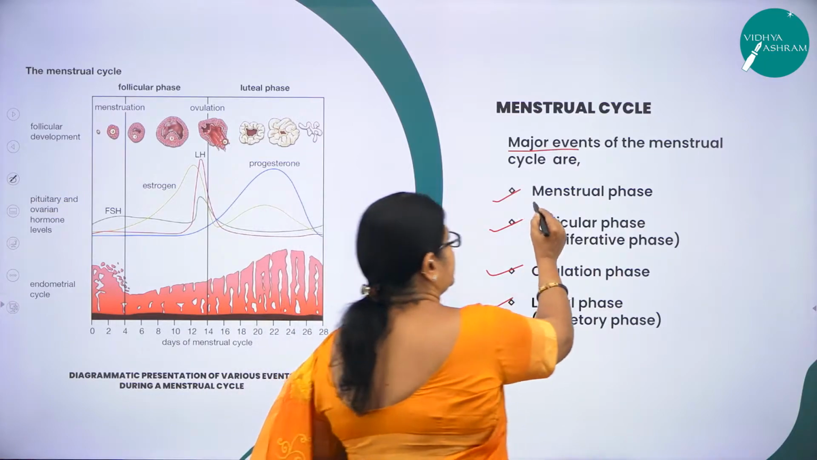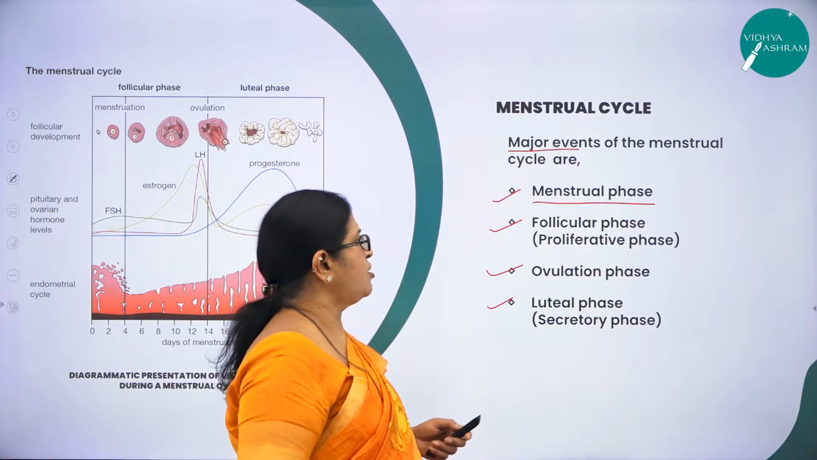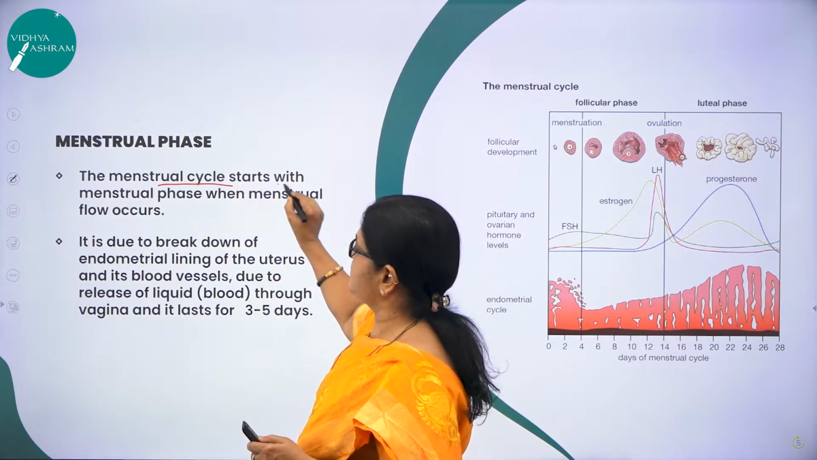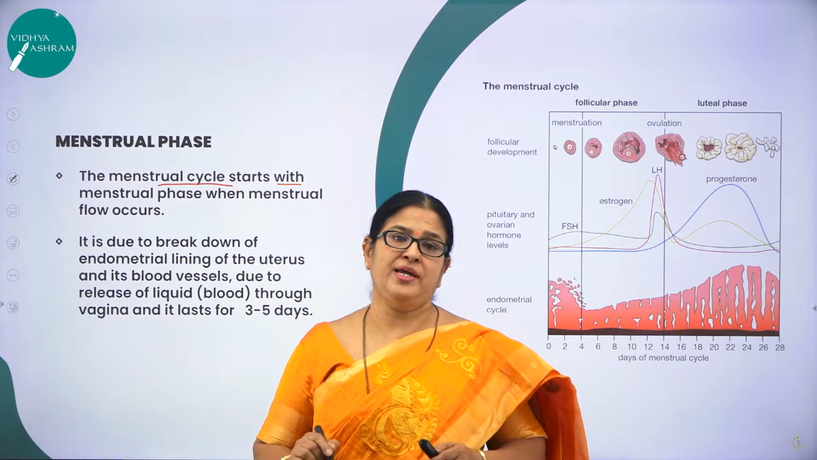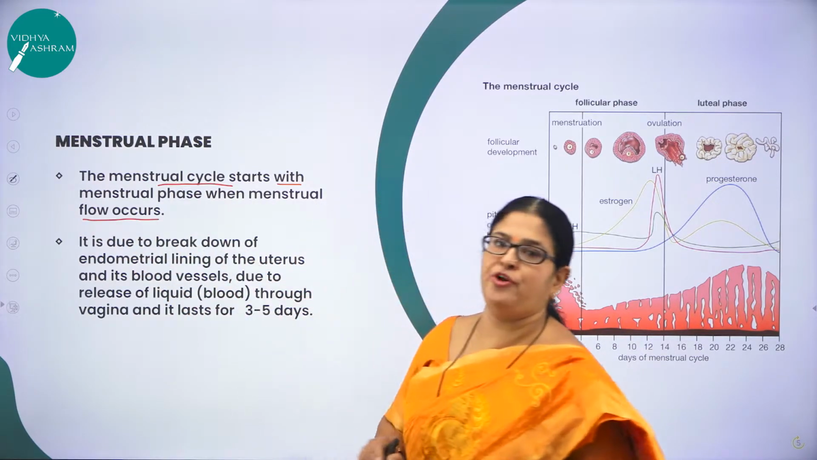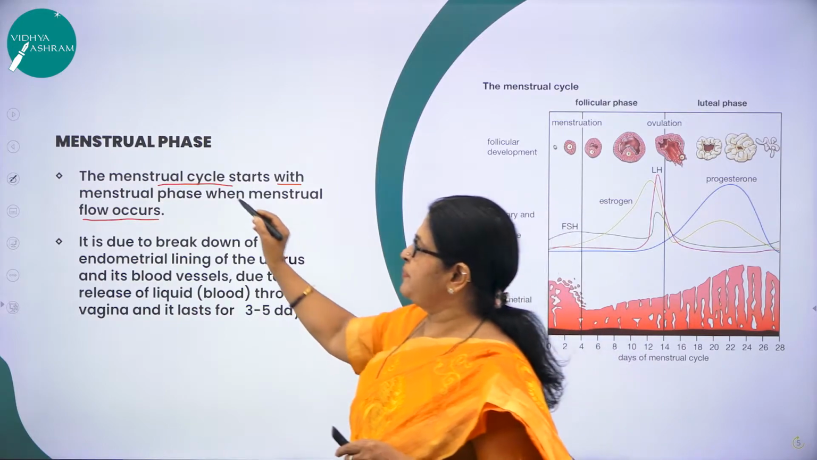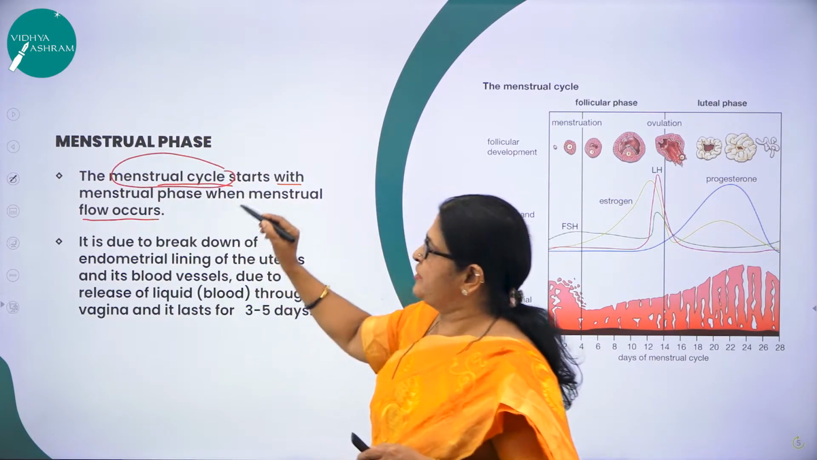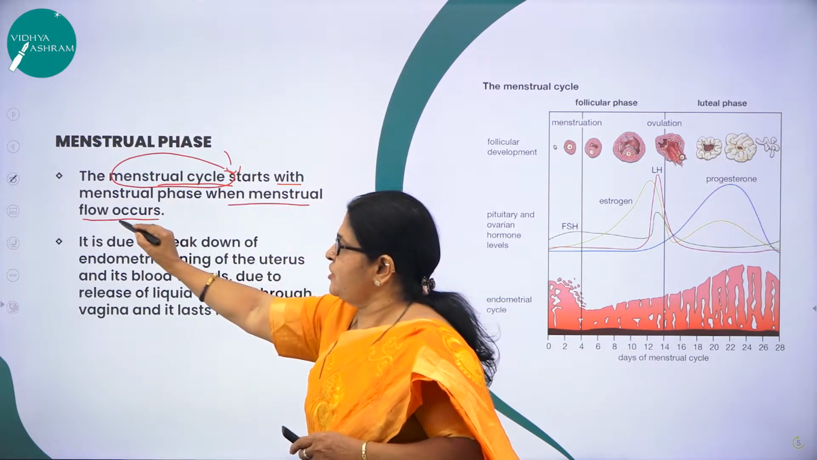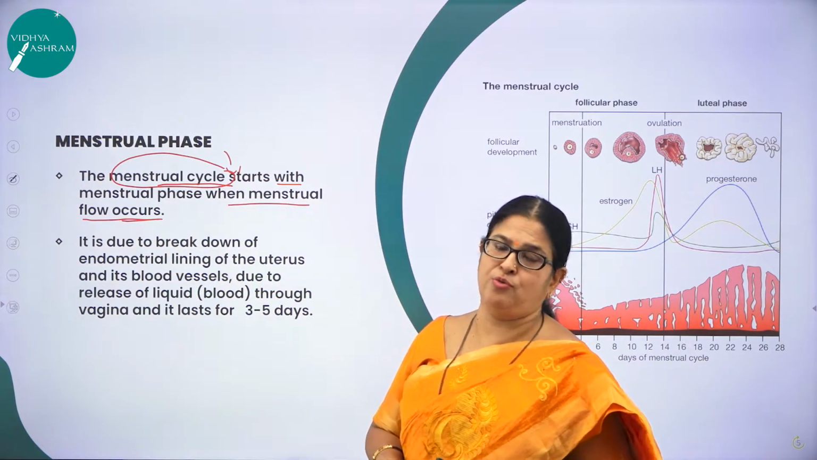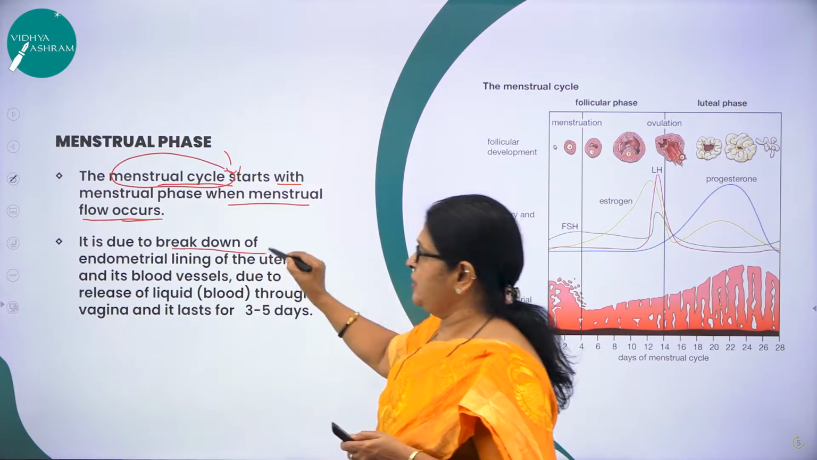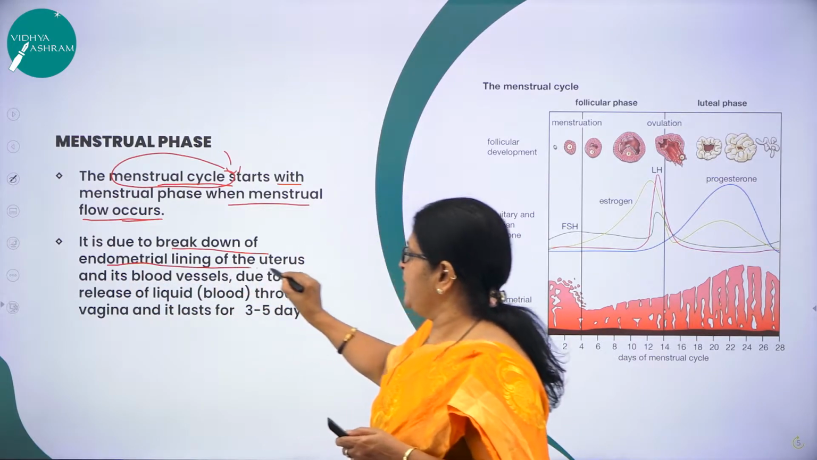So we'll move on to the first phase of the menstrual cycle, called the menstrual phase. As I said, the menstrual cycle starts with the first phase called the menstrual phase, where we can see there is a menstrual flow occurring. What is this menstrual flow? Why does it take place? It occurs due to the breakdown of the endometrium lining of the uterus.